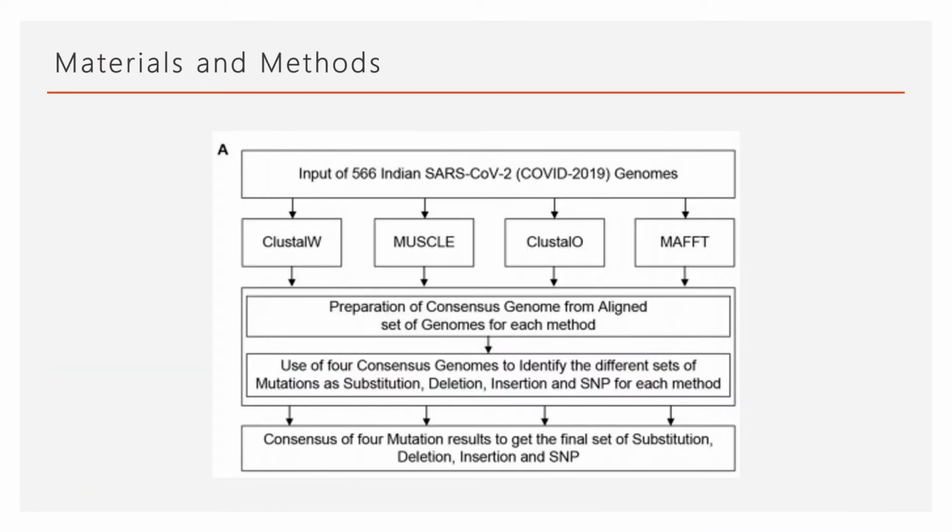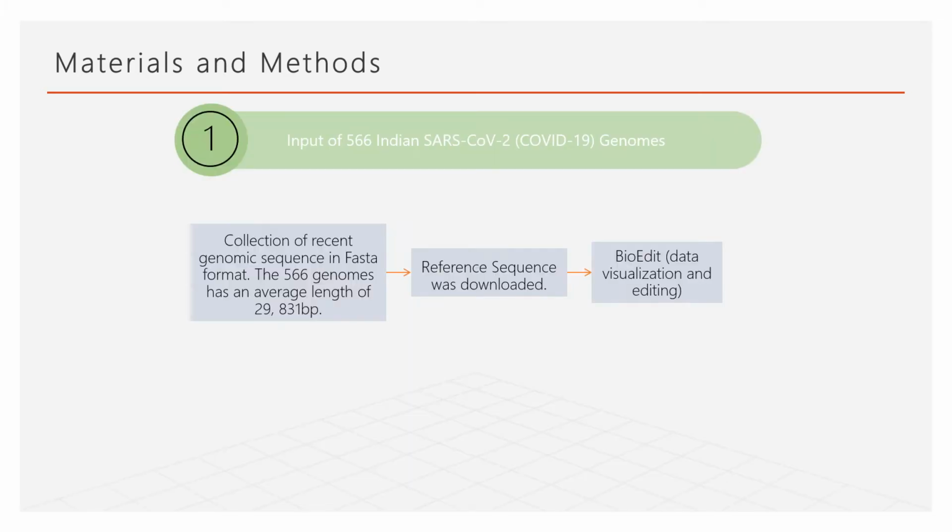So as shown in this slide, this is the overall pipeline of the research, or the genomic organization of the SARS-CoV-2 virus. To input the SARS-CoV-2 genomes, they collected the recent genomic sequences of Indian SARS-CoV-2 virus from the Global Initiative on Sharing All Influenza Data, or GISAID, in FASTA format, which contains 566 complete and near-complete genomes.